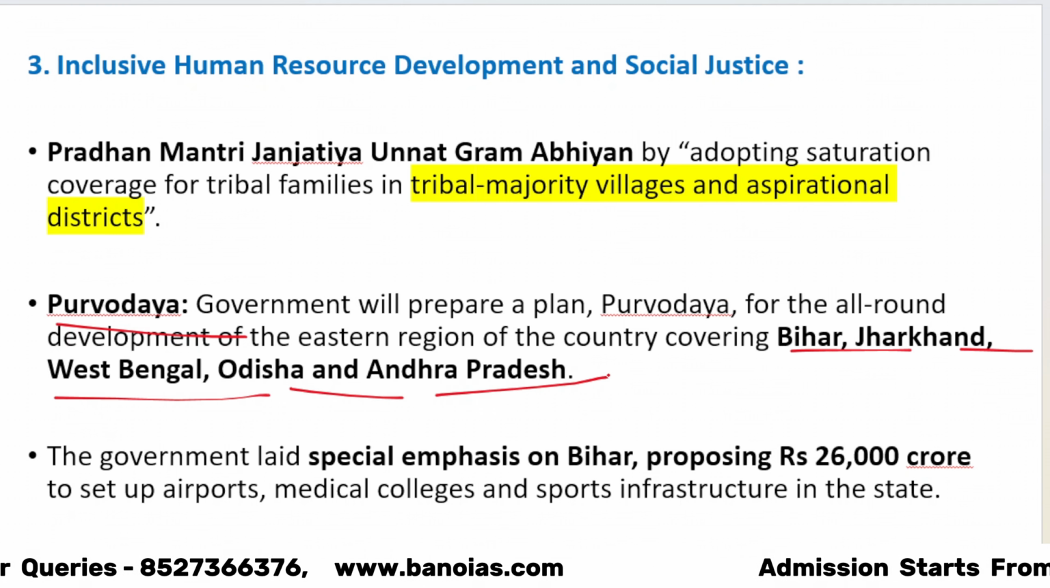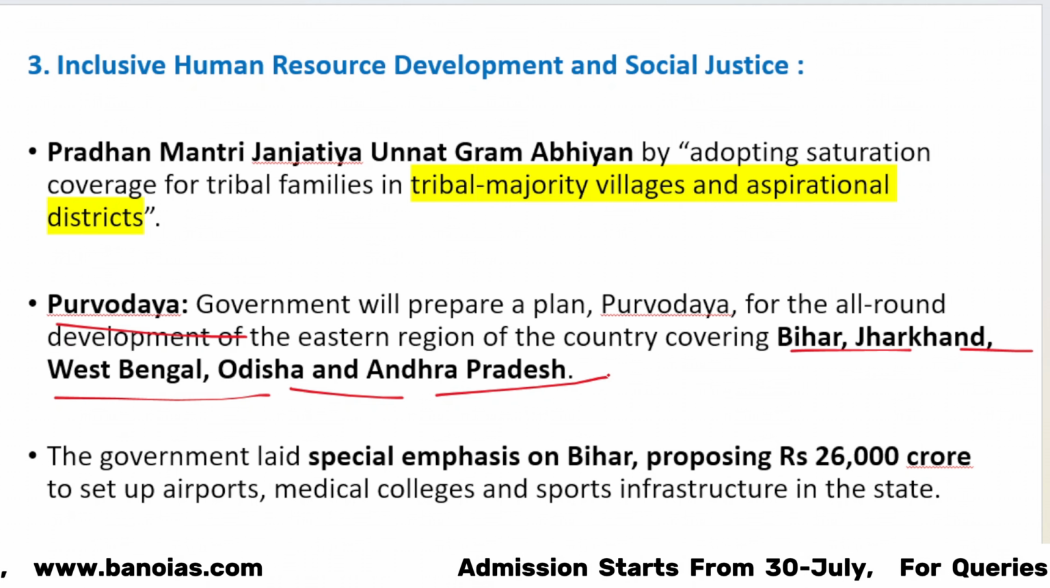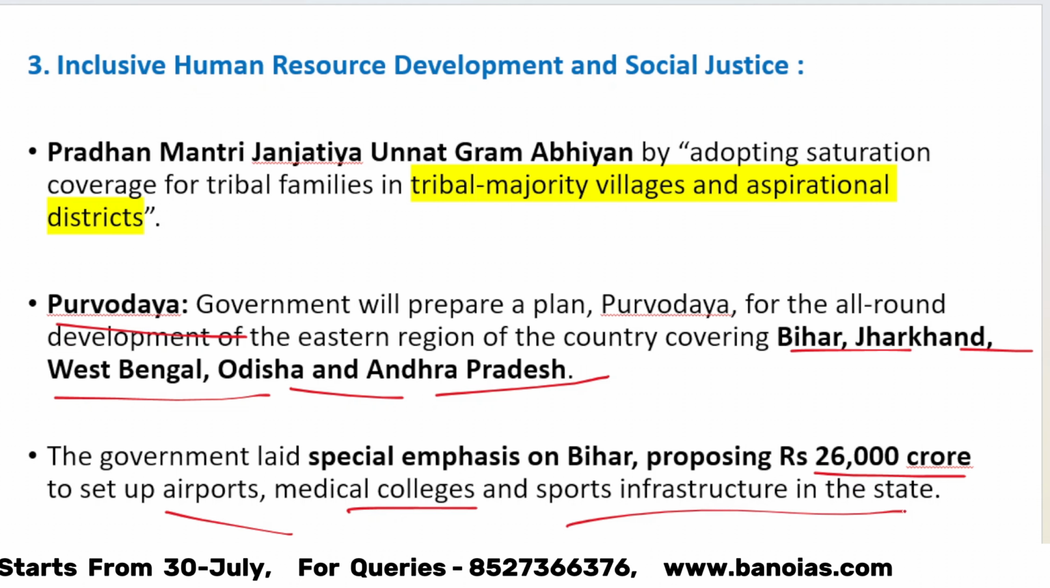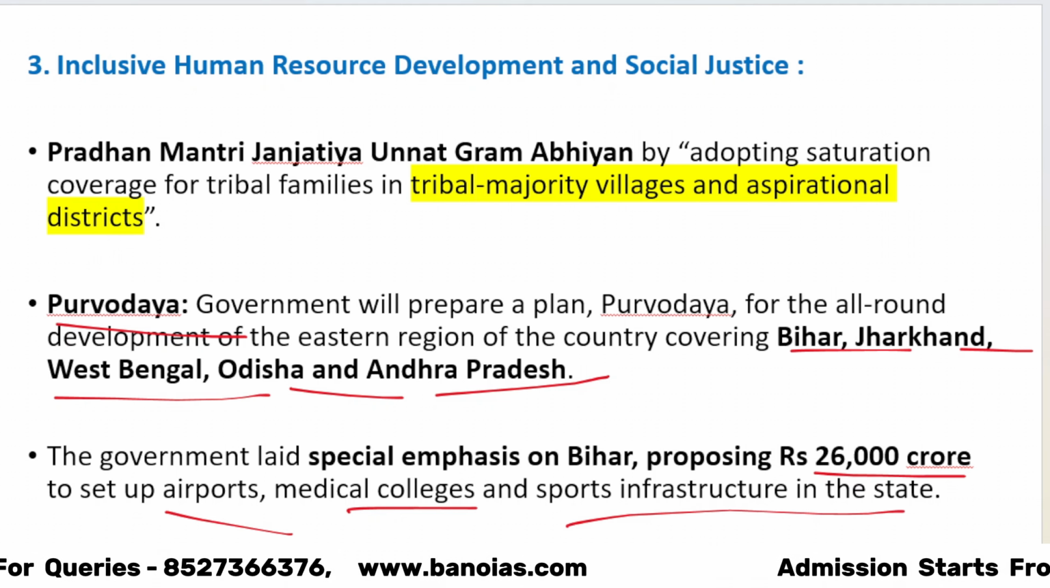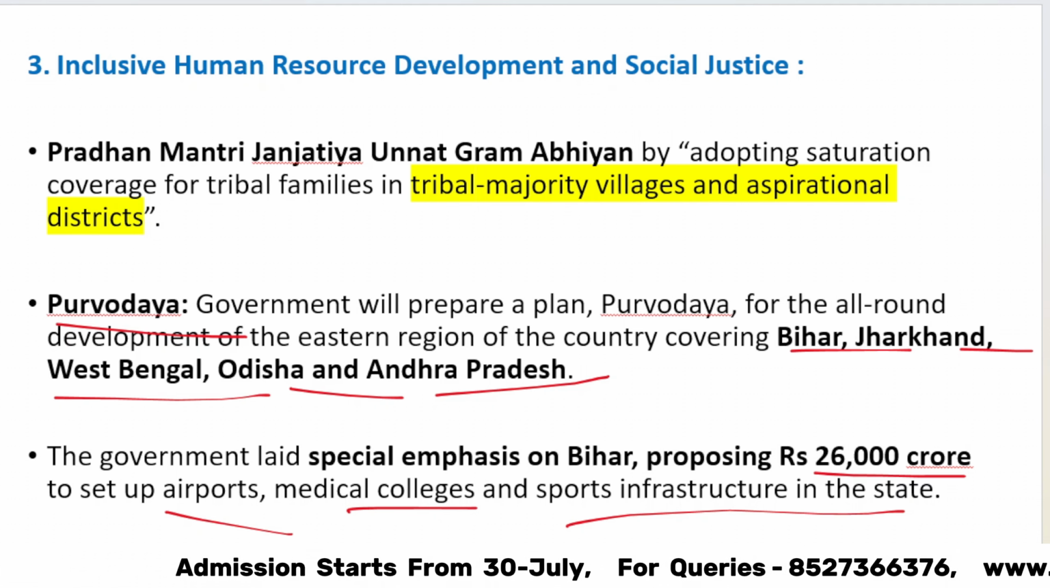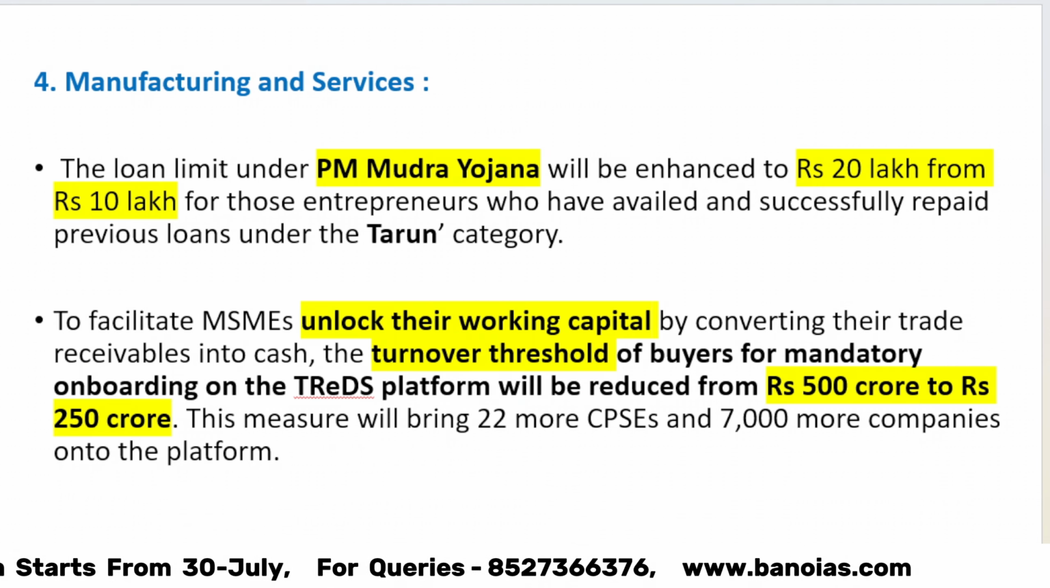There is also a special package for Bihar, which proposes to spend 26,000 crore on airports, medical colleges, sports infrastructure, etc. Now, this has also become a sort of controversy. If you know about it, you can write in the comment section. Now, let's move to the next priority, which is manufacturing and services.